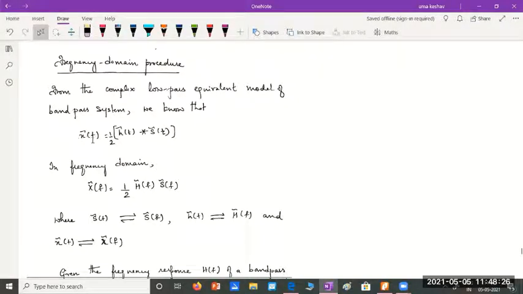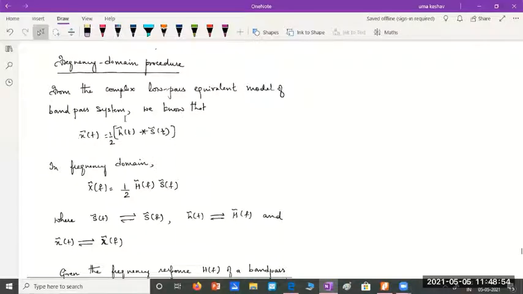Its low pass version is x tilde of t. And we have already derived this. We showed that the low pass version x tilde of t for the band pass signal x of t will be half of h tilde of t convolved with s tilde of t. Or we said 2 times x tilde of t is h tilde of t convolved with s tilde of t. We have derived this just now.